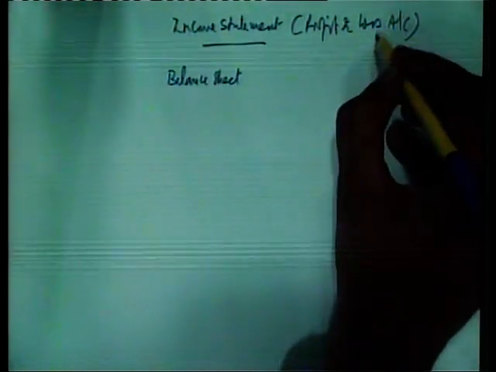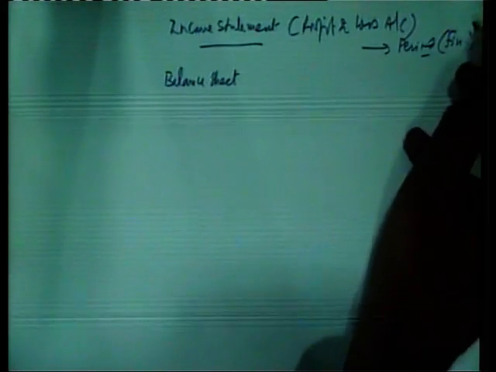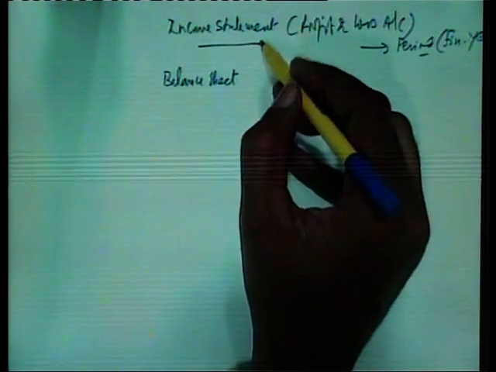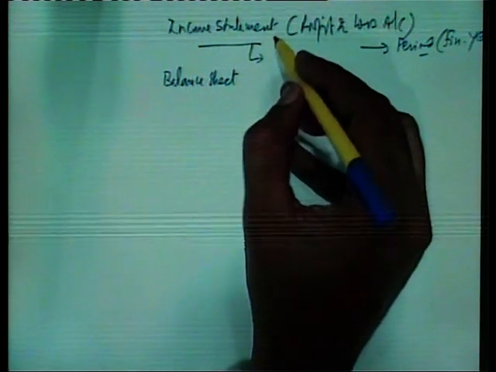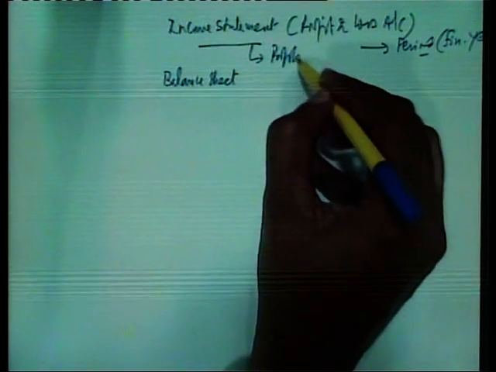Now, this income statement is made for a period, usually a financial year, let us say 2013-14. Basically, it tells about the operational efficiencies, that is, whether there have been profits or losses.